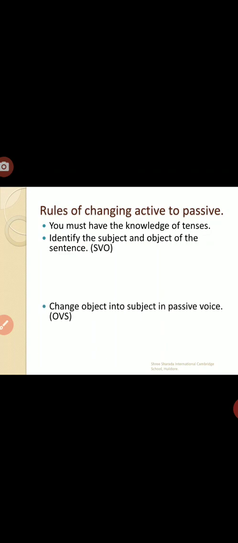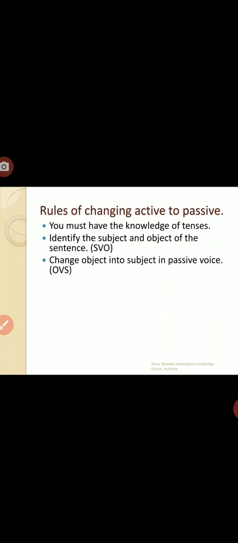Change object into subject. All I told you, that OVS format, it becomes OVS form. SVO becomes OVS: object, verb, subject. That object place which is in the active, we have to convert into subject place. That's it.